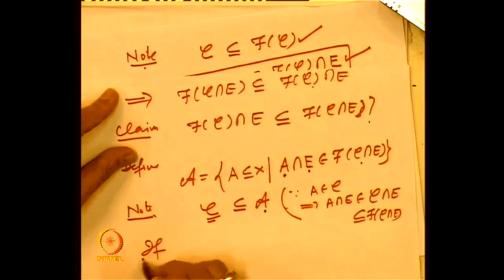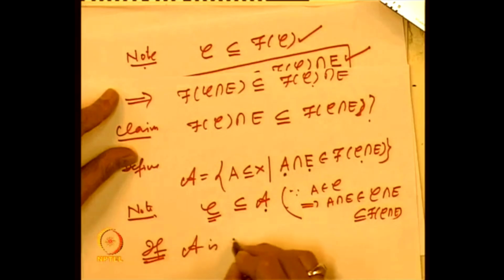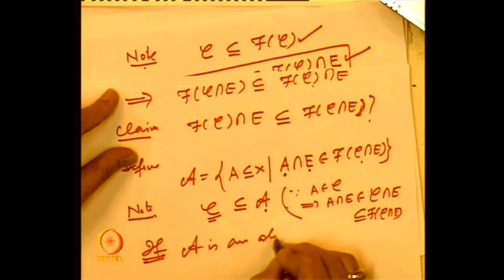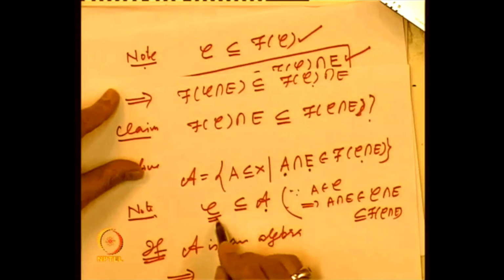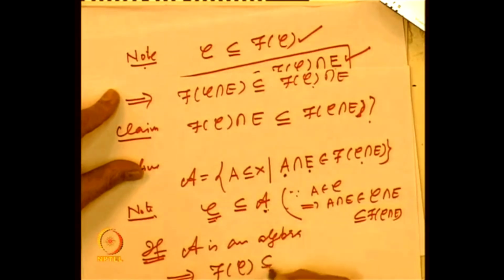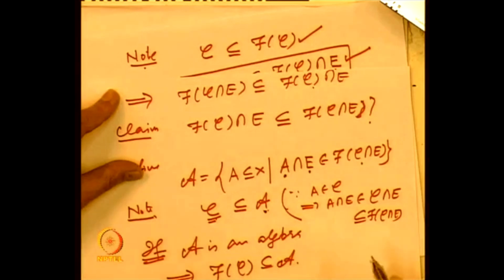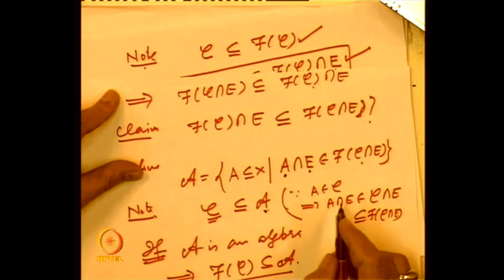So if A is an algebra, what will this imply? C is inside A, and A is an algebra, so that will imply f of C is inside A. But what is the meaning of f of C is inside A?